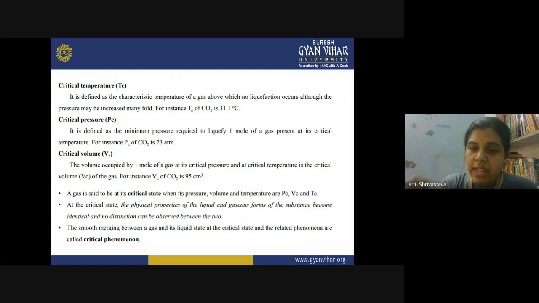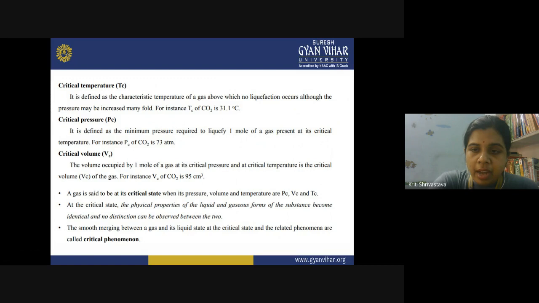You cannot liquefy a gas by simply increasing the pressure over it. You have to also lower the temperature, and the minimum temperature required for liquefaction is the critical temperature. An example is given here: the Tc of carbon dioxide is 31.1 degrees Celsius.